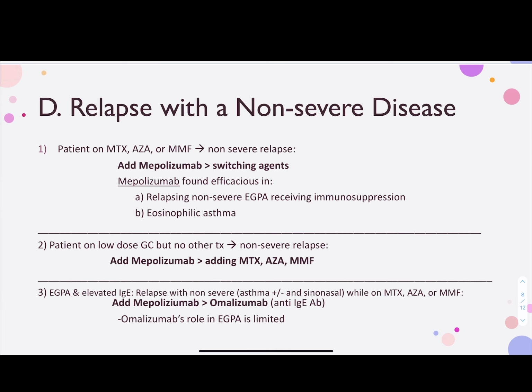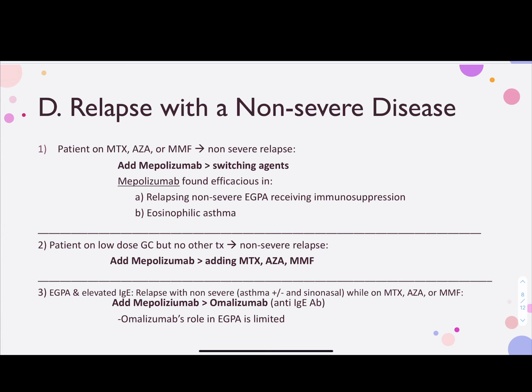Number 3, EGPA patient with relapse with non-severe disease and elevated IgE level should get mepolizumab rather than omalizumab because omalizumab's role in EGPA is limited. So an example of this would be, let's say a patient who is currently on methotrexate, azathioprine, or CellCept, the patient presents with a relapse with asthma or sinonasal disease.